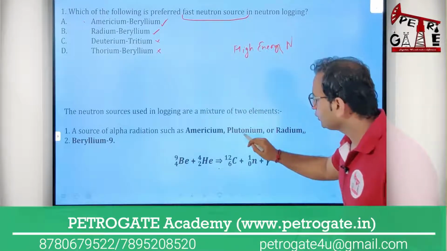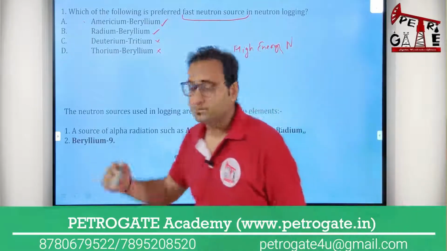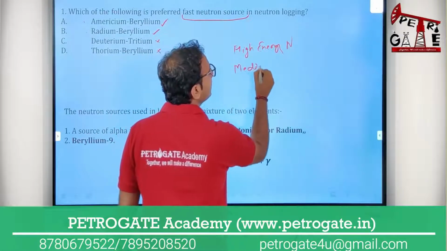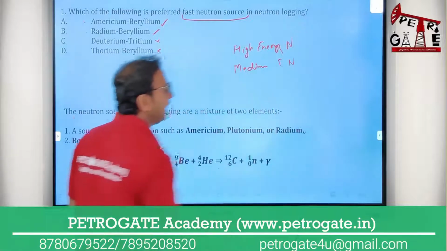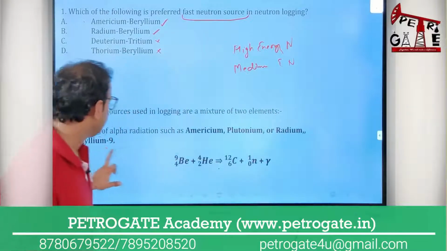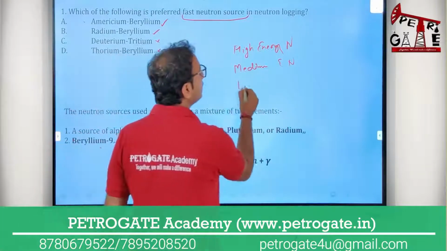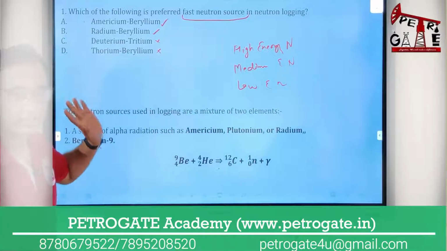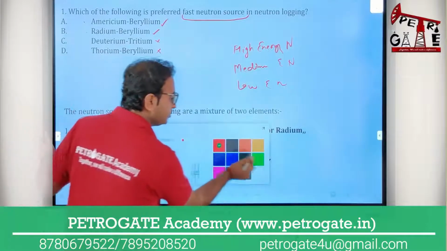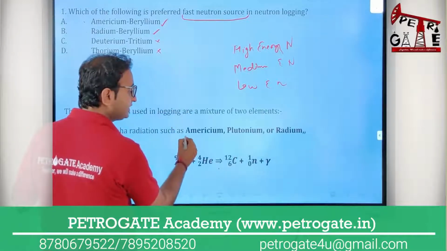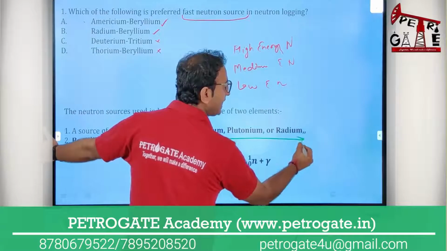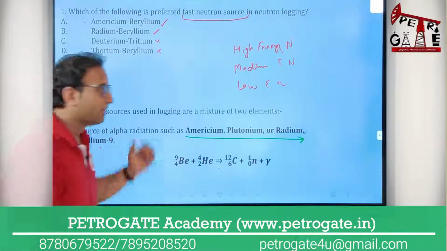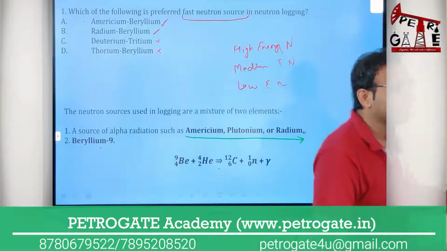If you are taking plutonium and beryllium, then that will be your medium energy neutron, and if you are taking radium and beryllium, then you will get low energy neutrons. Okay, so you have to also think about this. So whatever you see, if you are going from this side to this side, the energy of neutron you are emitting in the neutron log will go from higher to lesser energy.